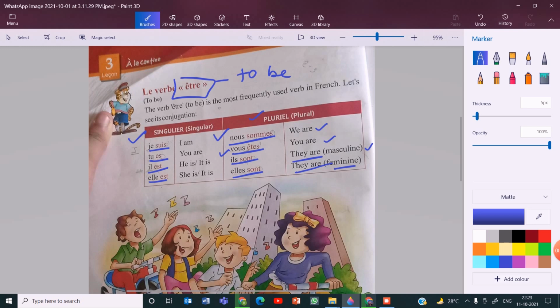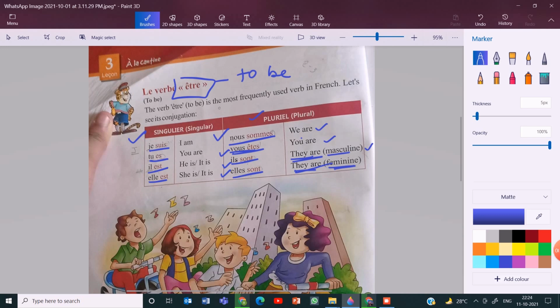Vous êtes, you are. You can use vous êtes if you're addressing a group of people, or you're talking to an elder person who you respect, or anyone you respect. Ils sont, they are, when you're talking about a group of male people, or elles sont when you're talking about females, referring to them as third person.